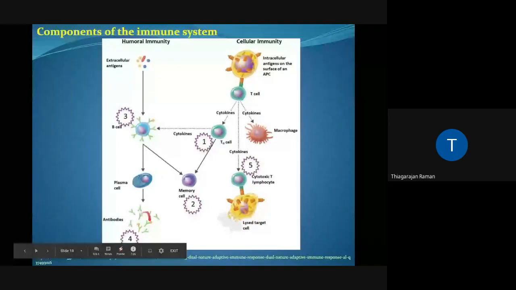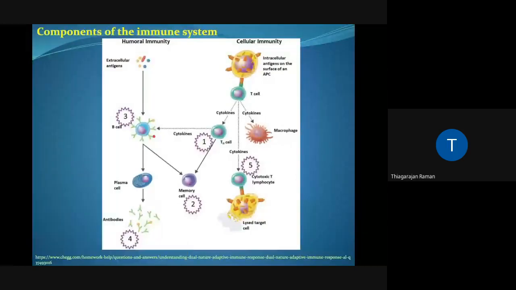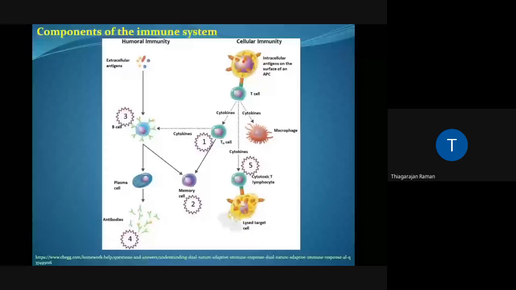Okay, so these B cell are in turn helped by certain types of cell, which are called as the T cell. So when you look at the cellular arm of the immune response, the antigens are captured by, or intracellular antigens are captured by cells which are called as the antigen presenting cell. One very good example in this case is going to be the macrophage, which is going to chew these structures up, present a tiny fragment of it on structures called as MHC, and which is then read by T cell.